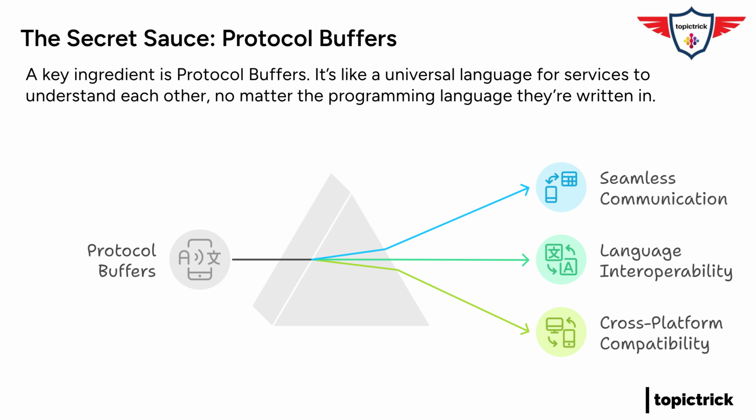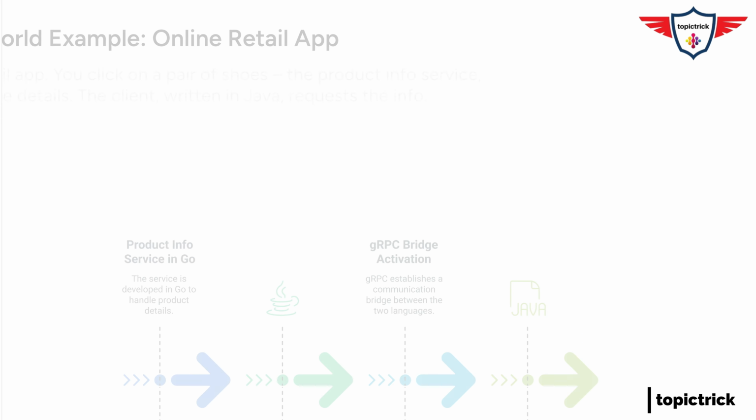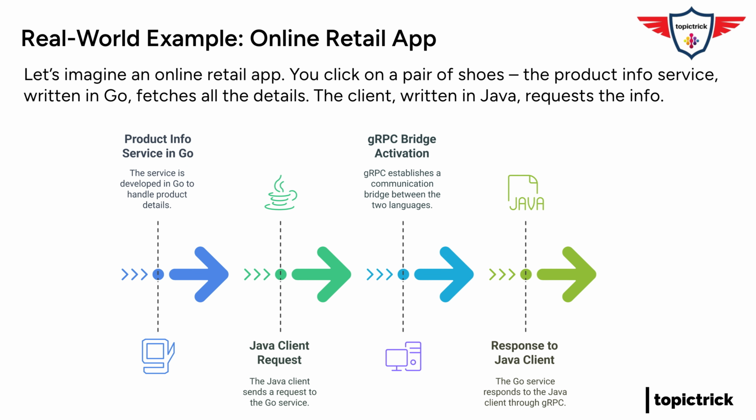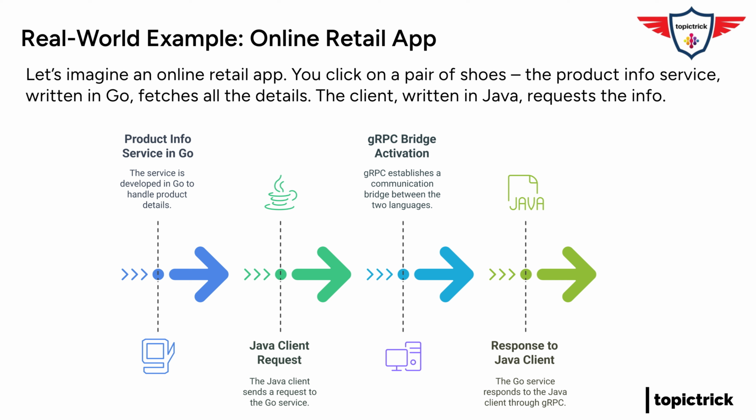Let's take a real-world example. Imagine an online retail app. Okay, I'm picturing it. You've got a service, let's call it product info, that holds all the juicy details about each product. So when I'm browsing and click on a pair of shoes, product info is what fetches all those details about the shoes, the size, color, price, and all that. You got it. Now, let's say this product info service is written in, let's say, Go.